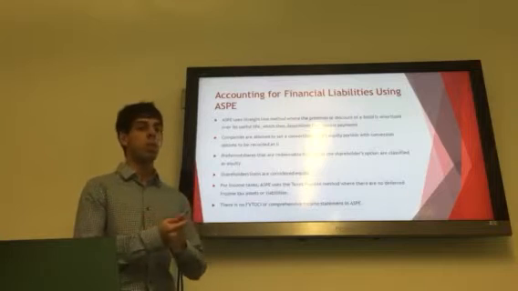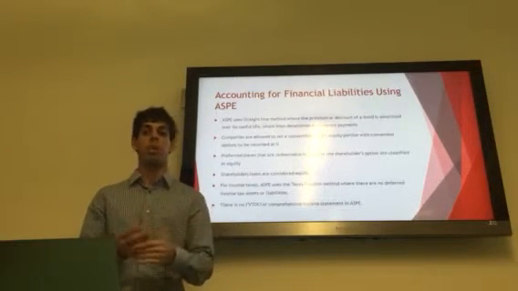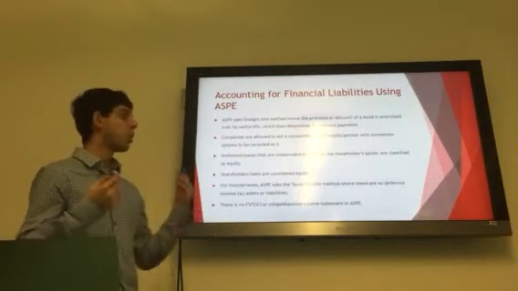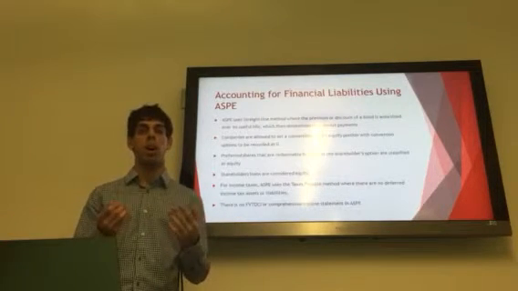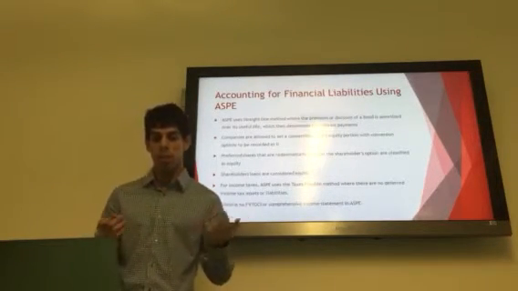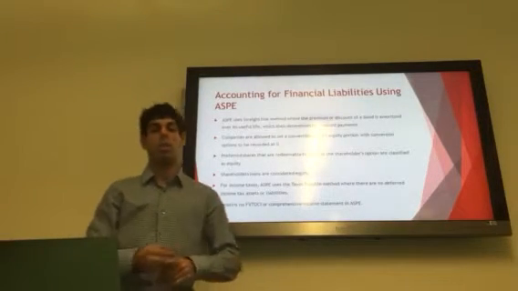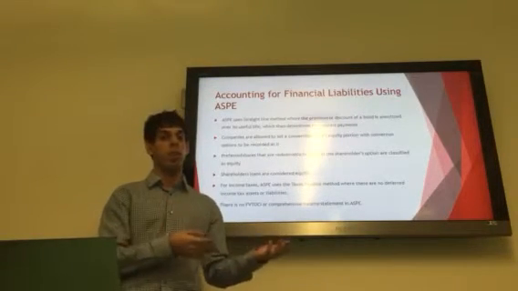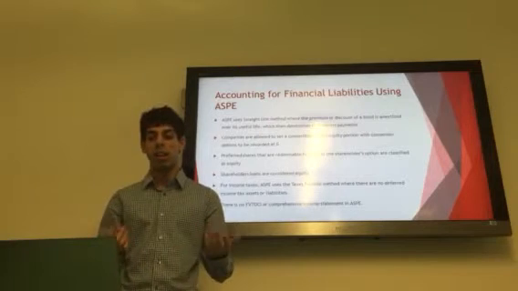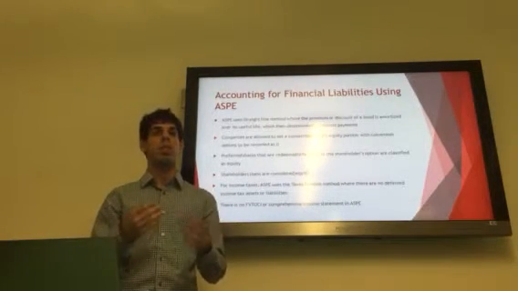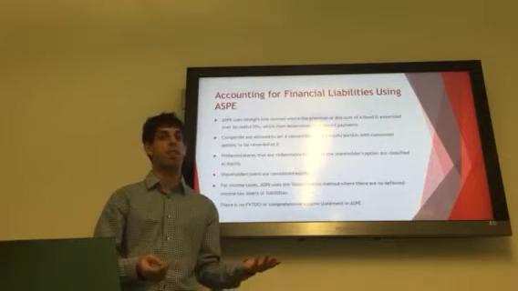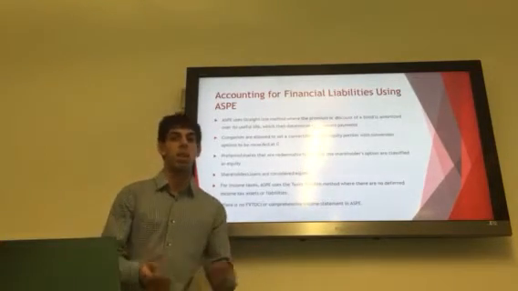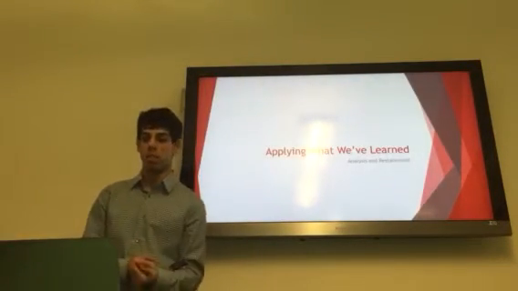Another difference is that whenever shareholders provide loans to the companies, rather than it being considered a liability, it can be considered equity as well. Companies can also set an equity portion of 0 for their convertible debts. Some other differences include that under ASPE, there is no OCI or statement of comprehensive income, which means that it's either fair value through profit and loss or amortized cost. And lastly, for income taxes, there is no such thing as a deferred income tax liability or deferred income tax asset, and the liabilities are created based on how much they actually have to pay to the government. Now let's move on to the recasting of the financial statements.